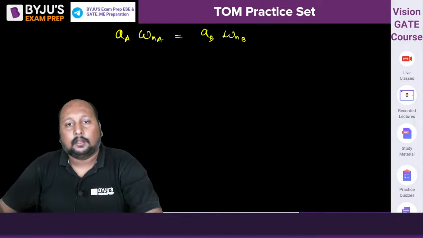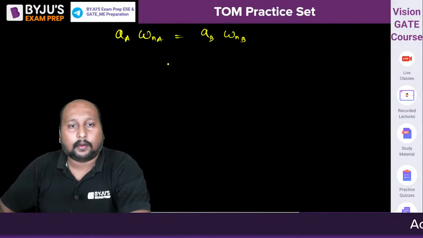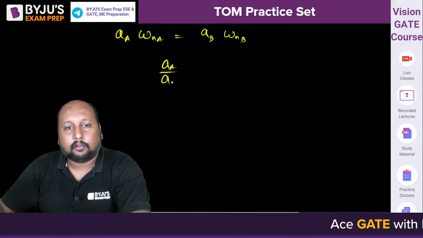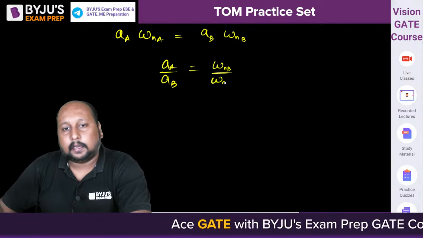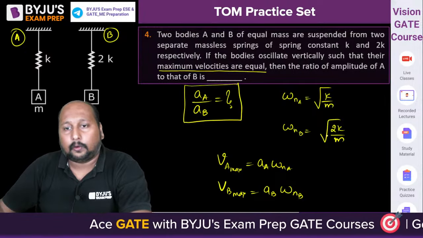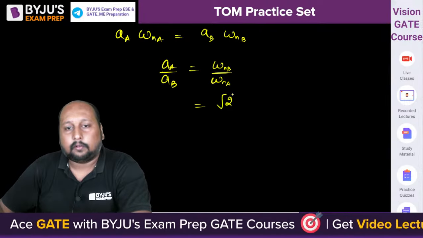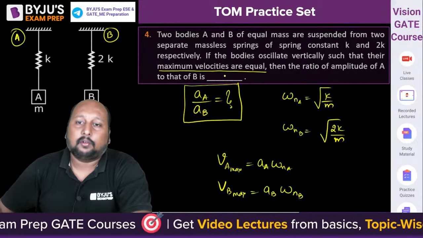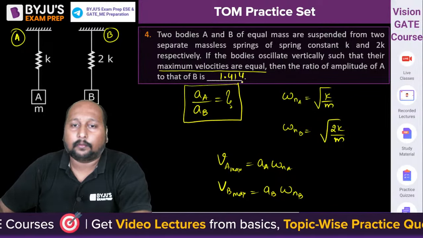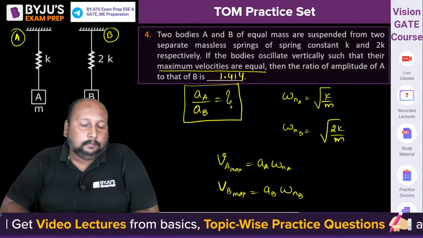Okay, fine. So they are asking you A by B. So amplitude of A by amplitude of B is equal to omega nB by omega nA, right? Omega nB is equal to root of 2K by M. So this is root of 2, that is equal to 1.414. So the answer is 1.414, the correct answer.